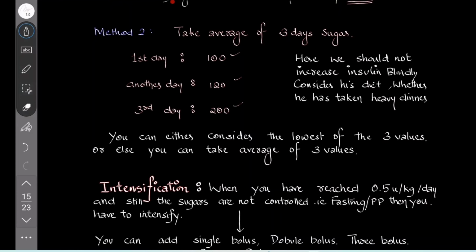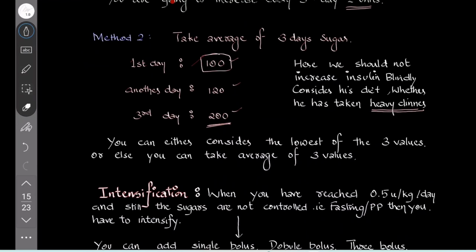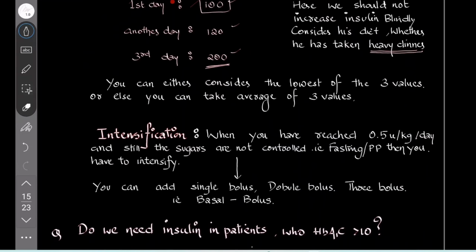You don't increase the basal insulin blindly because consider his diet also. Whether last night he has taken a biryani or some big diet, the fasting sugar may increase. In the recent 3 days' sugars, you take the lowest, 100 fasting sugar, or you take the average. If it is 100, it's normal. You continue with the same dose because that one day he had a cheat day, a heavy dinner. Otherwise, if on consecutive days you are having fasting sugars of 150, 170 like that, you increase by 2 units every three days. You can either consider the lowest of the three or you can take the average.